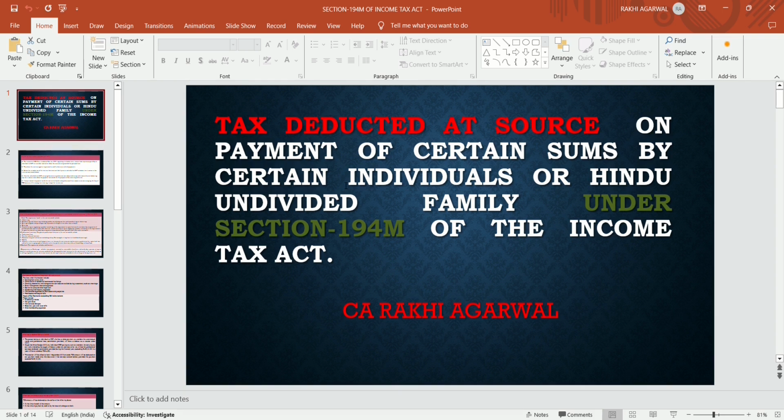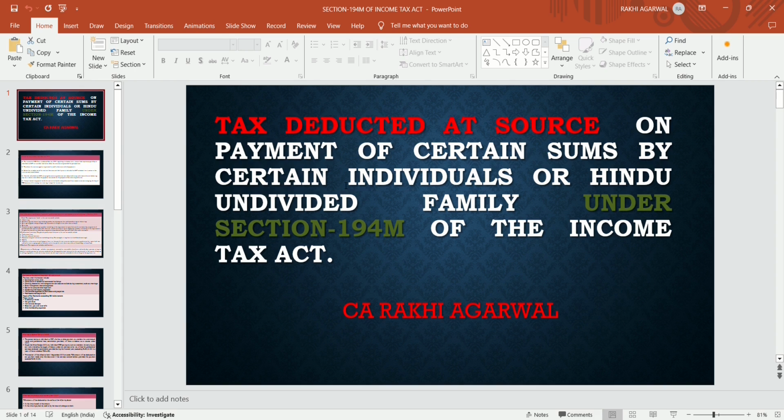ऑन पेमेंट ऑफ सर्टेन सम बाय सर्टेन इंडिविजुअल्स और HUF अंडर सेक्शन 194M of the Income Tax Act. Section 194M was introduced in 2019. This section has been introduced in Budget 2019.